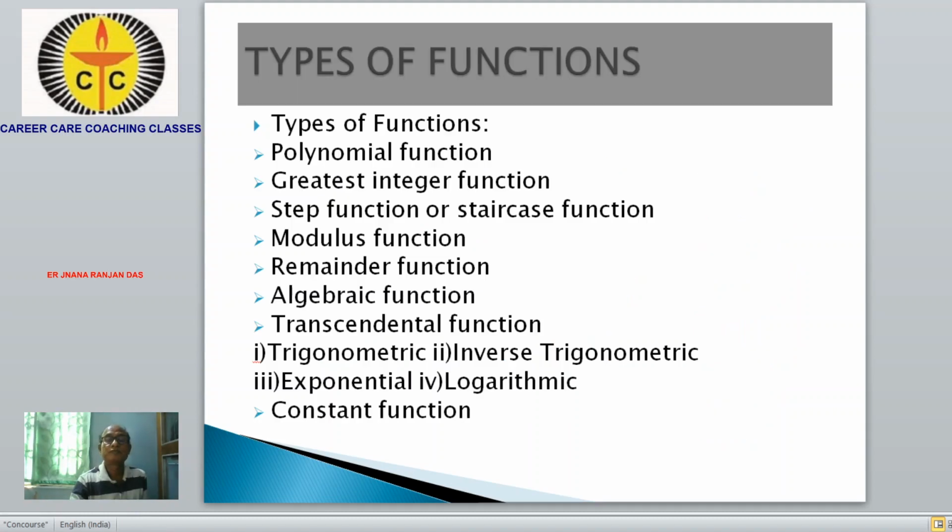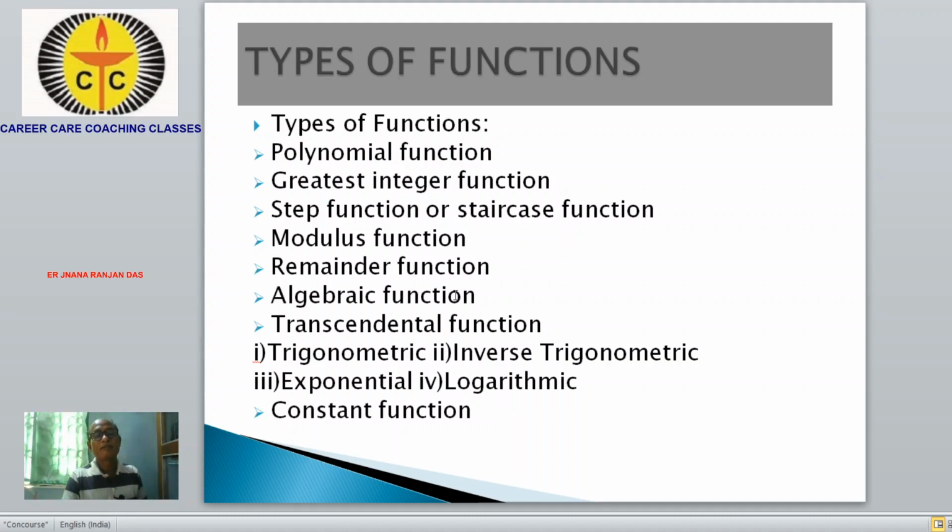Then, the types of functions. What are the different types of functions? Regarding the types of function, we can go through several. There may be some specific types, but overall the first type is the polynomial function. Then another is the greatest integer function, or step function or staircase function. Another is the modulus function and remainder function.